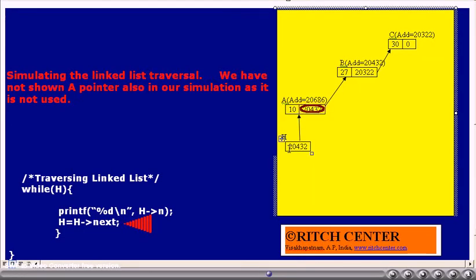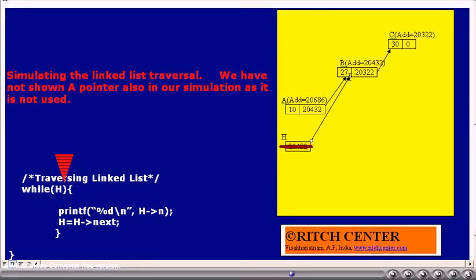Now the instruction h = h->next will be executed. What is the h->next value? h is currently pointing to a. So h->n is 10, whereas h->next is 20432. Thus 20432 is assigned to h. Thus h now points to b. h is no longer pointing to a. You can see the same. h is now pointing to the structure variable b because the h value is now 20432.